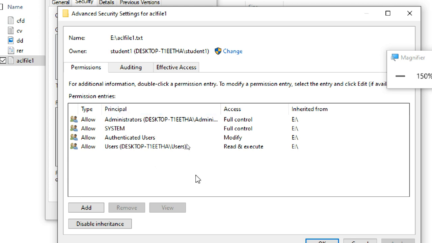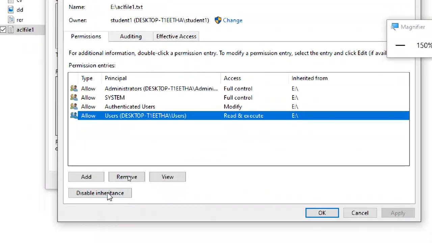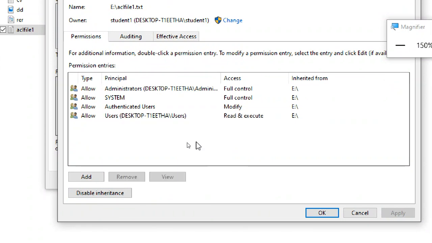If you remove all these users and disable inheritance, then assign a particular group or particular user access, that is called explicit. You are clearly mentioning who can access, not the system or the parent folder, so it won't follow the parent permissions.